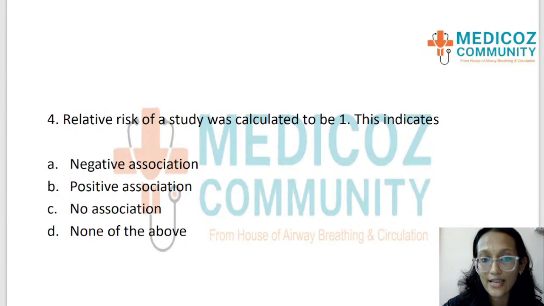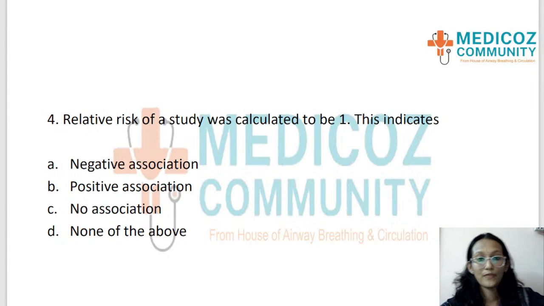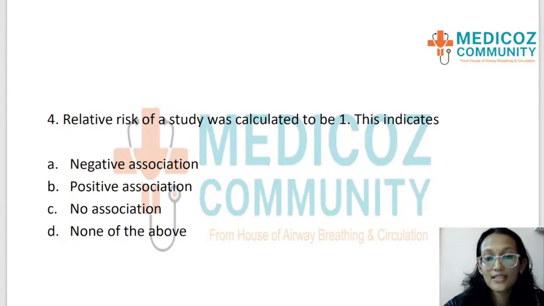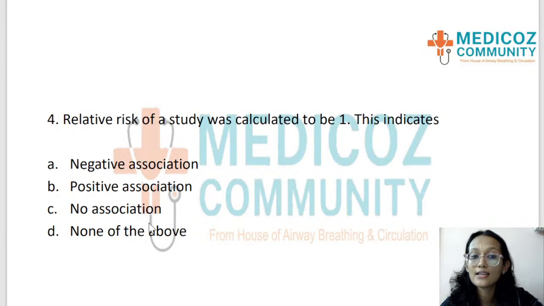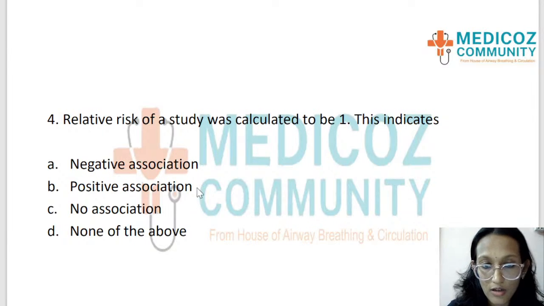Okay, moving on to the next. The next question is again from the epidemiological study design. One more question from the analysis part. Okay, so the relative risk of a study was calculated to be 1. This indicates option A is negative association, option B is positive association, option C no association, and option D is none of the above.